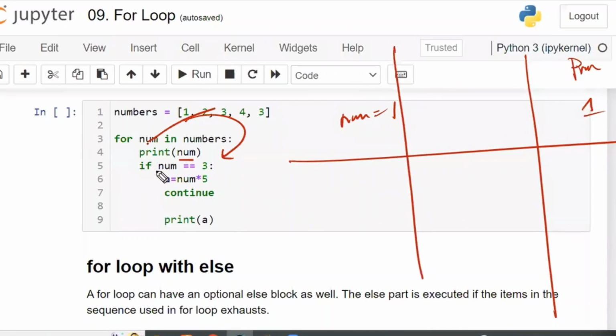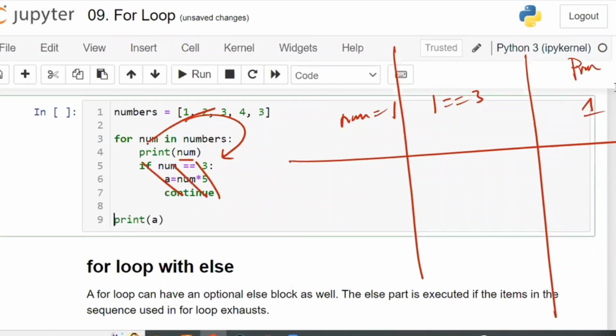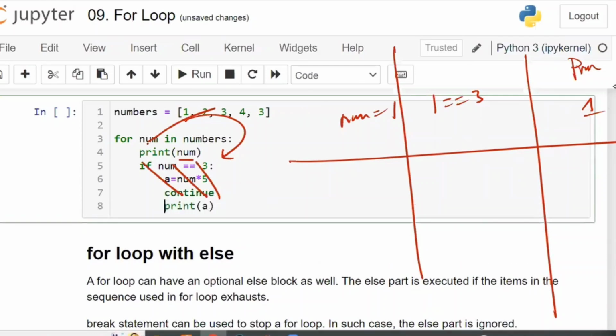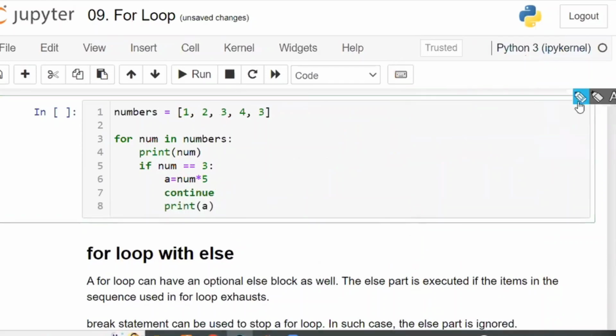After that, it will check whether 1 is equal to 3. No, the condition is failed, so the entire if block will be ignored. The print A is also within the if block, so the entire thing will not work. Now 1 will be printed.